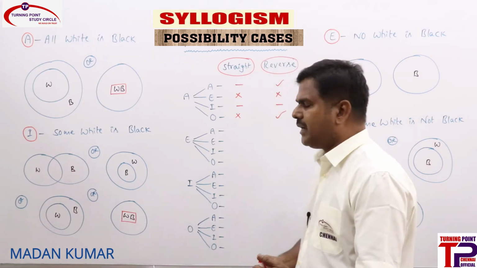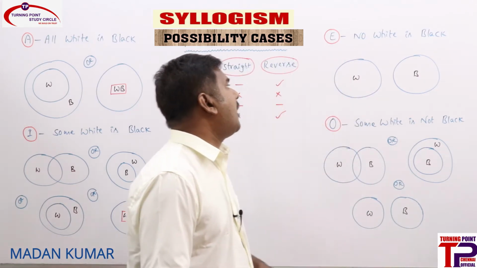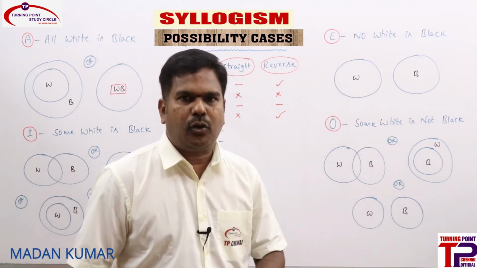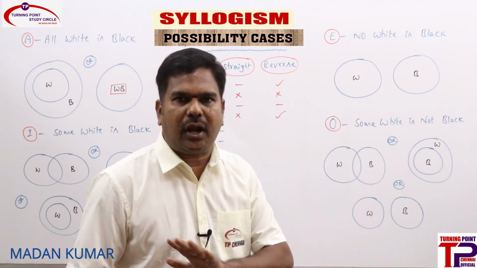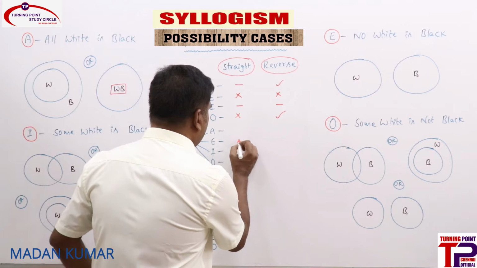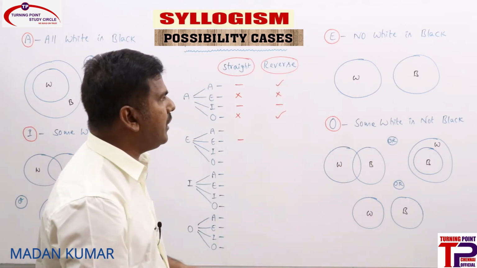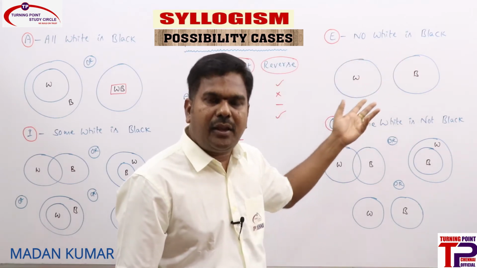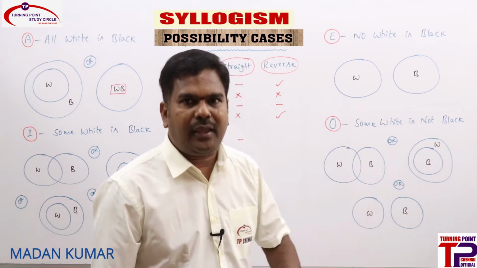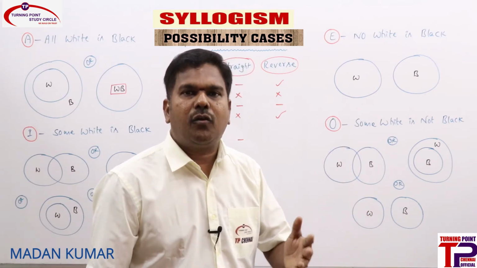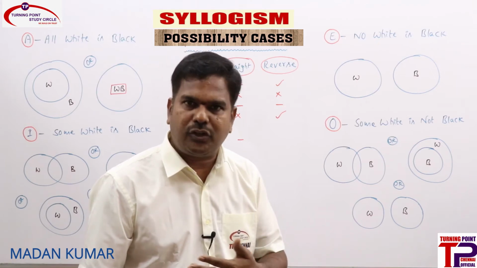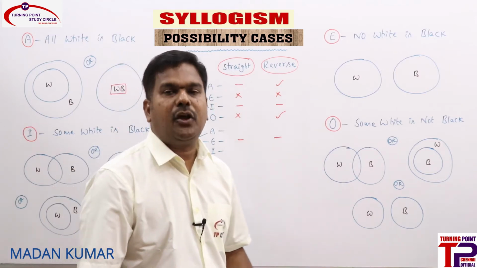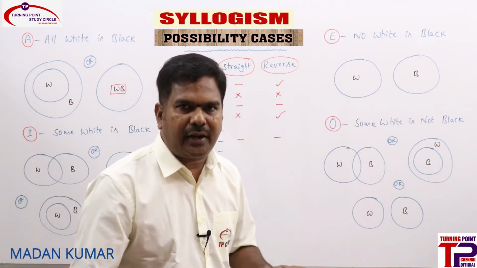Now we will consider the E statement. If you consider the E statement, can I say that no white is black is a possibility? Just now I told, whenever we take a definite statement, that should not be considered under possibilities. So E straight is not a possibility. Can we say that E reverse is a possibility? When we say no white is black, can I say no black is white? Yes, right? In immediate inferences, E can be converted into E. When E can be directly converted into E, why should that be considered under possibilities? We should not. So those definite statements should not be considered under possibilities.